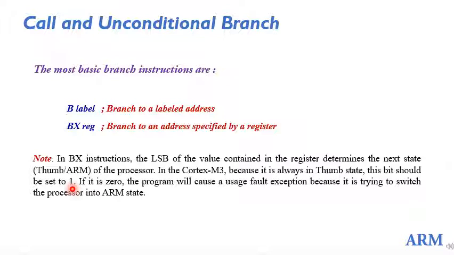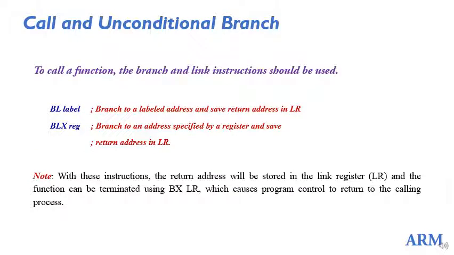Suppose for some reason it is 0, then a fault exception is caused, and this fault exception occurs when you are trying to do something which you are not allowed to. In the Cortex M3 you are not allowed to change state from Thumb to ARM. So in case you make this bit 0, then you are trying to change it to ARM state, and hence this fault exception will occur. That was regarding unconditional branch.